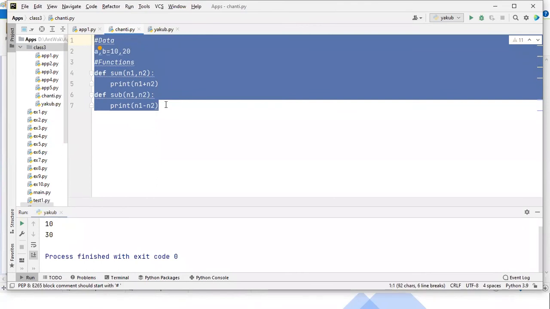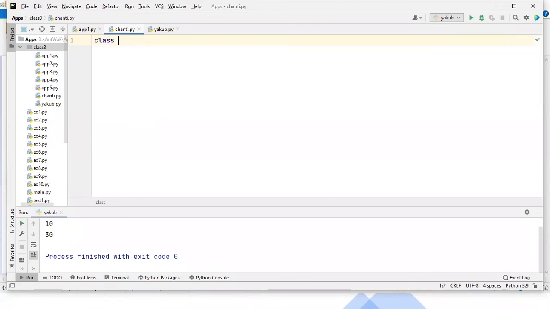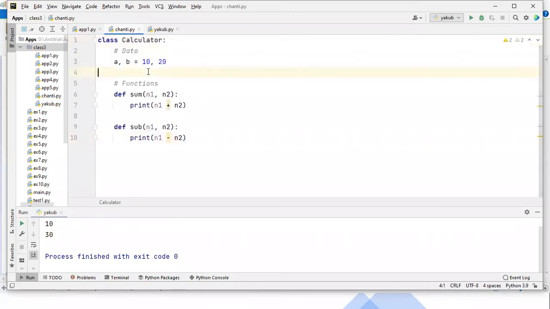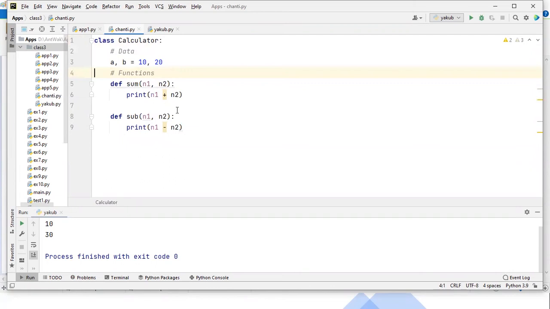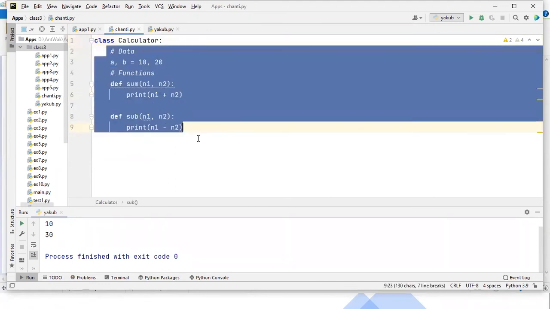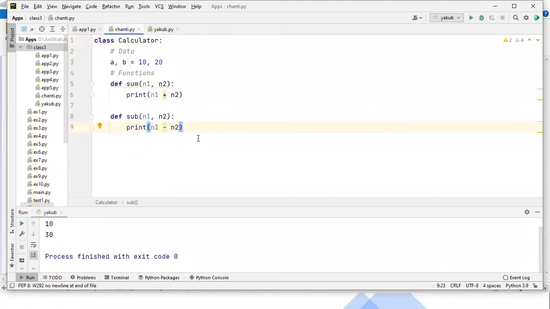Now I'll show a sample example. You can see now I'm opening a class. The class name is, let me take it as Calci, calculator. And guys, there I'm writing this data. This is not the complete code, but some changes will be there. The changes I'll tell you later. But this is how to write the same data and same function inside the class. Now guys, if you write this inside the block, it becomes a concept called encapsulation.